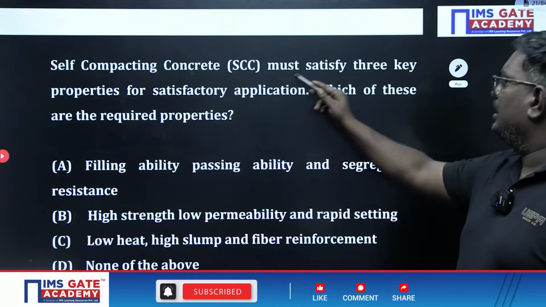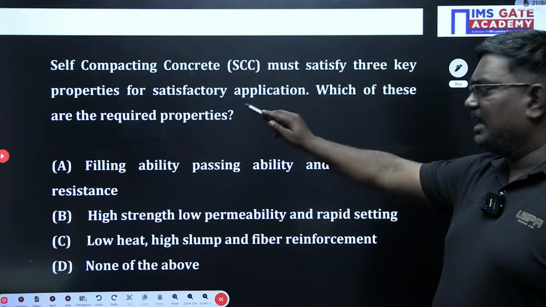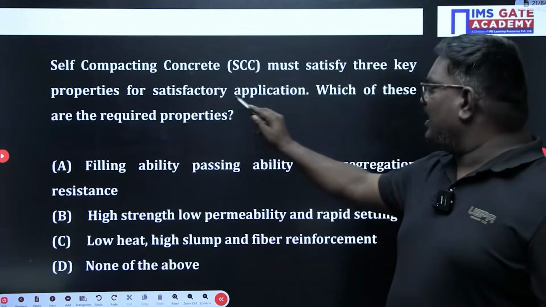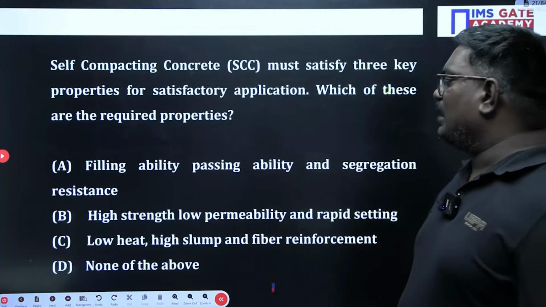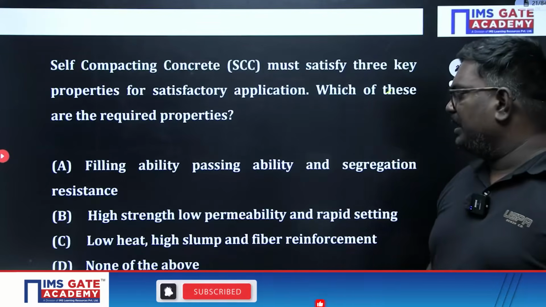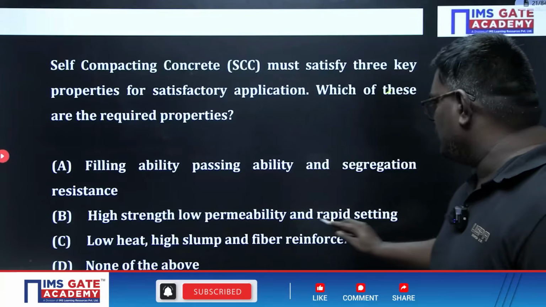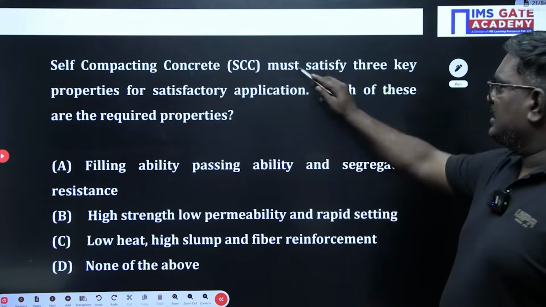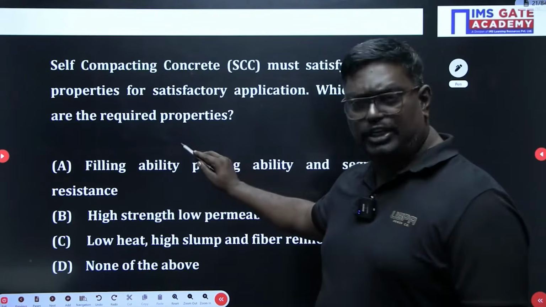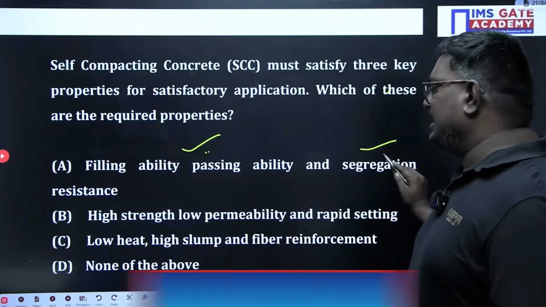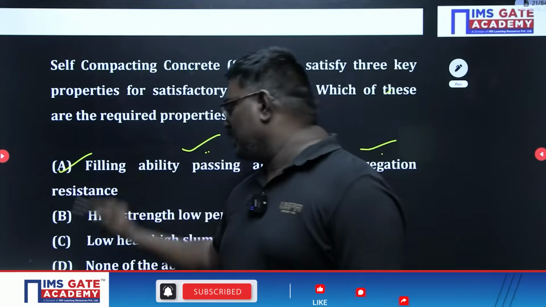Self-compacting concrete must satisfy three key properties for satisfactory application. Which of these are the required properties? Filling ability, passing ability, and segregation resistance; high strength; low strength. So here the self-compacting concrete should have filling ability and segregation resistance and all. So option A is the right answer.